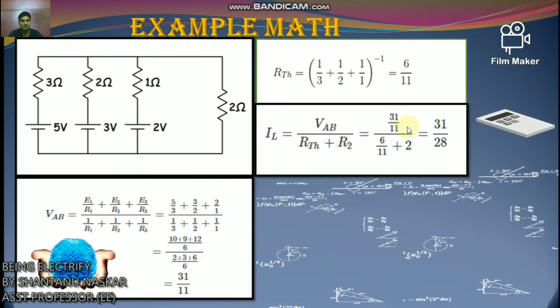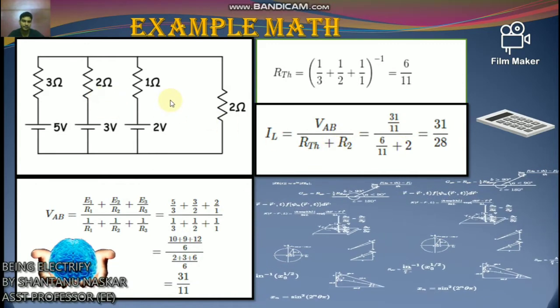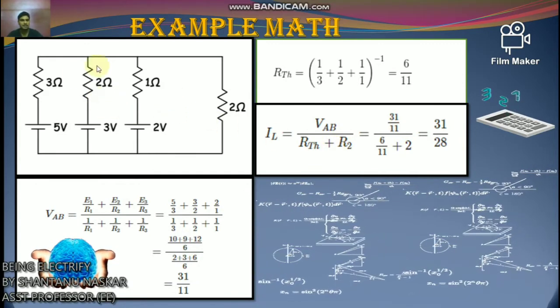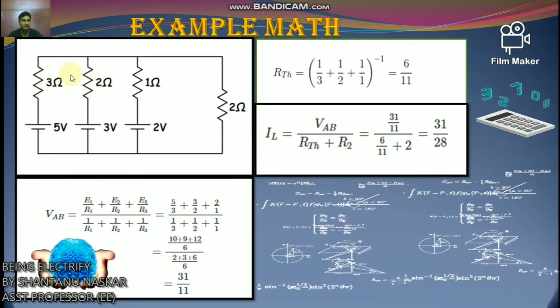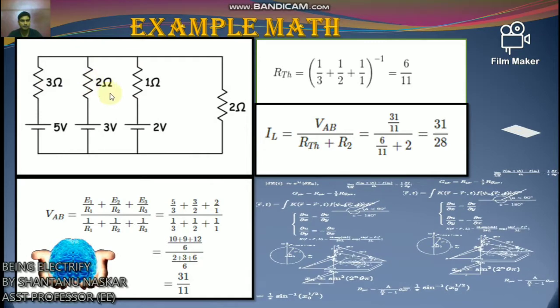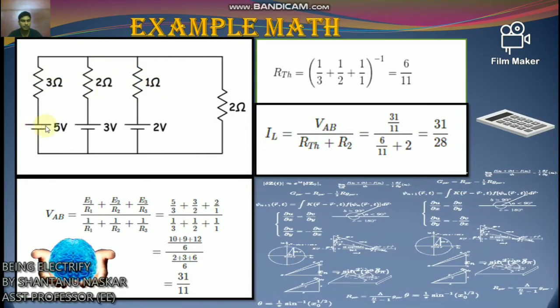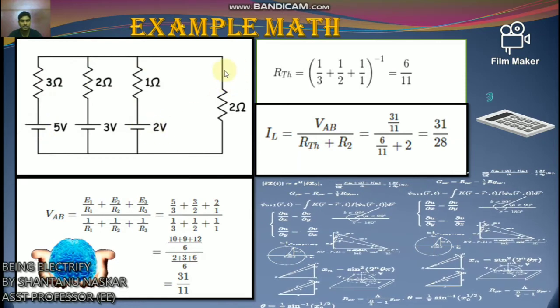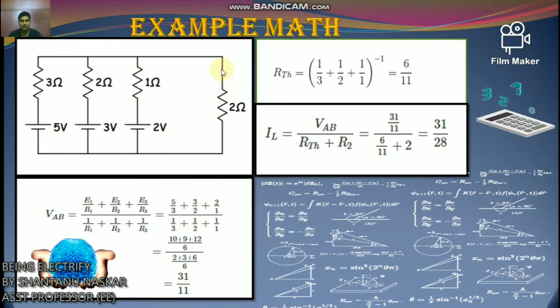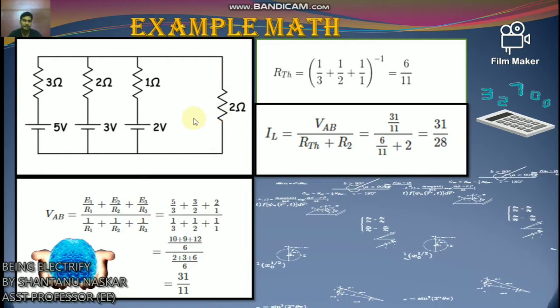So let us take the circuit shown here. So in this circuit there are 3 resistance, internal resistance 3 ohm, 2 ohm, 1 ohm parallel with 3 voltage source 5 volt, 3 volt, 2 volt and with an external resistance 2 ohm in parallel with them.